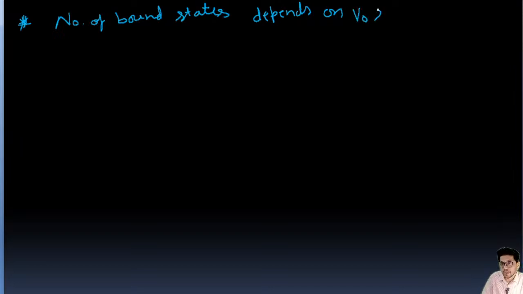The number of bound states depends on V naught and a, where a is the width of the well. So the number of bound states depends on V naught and a, and I will tell you how.